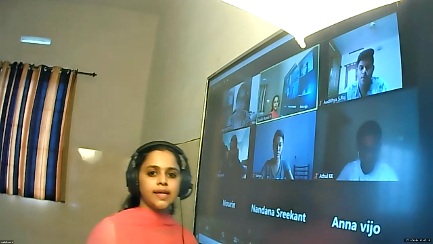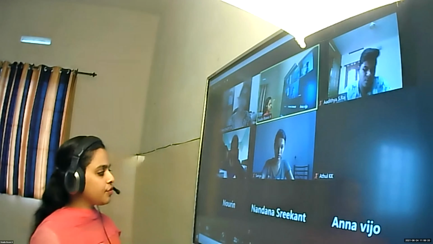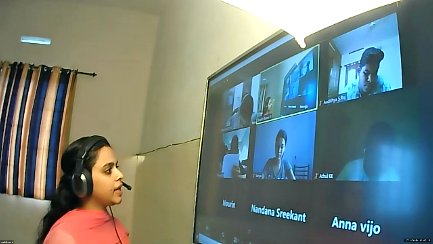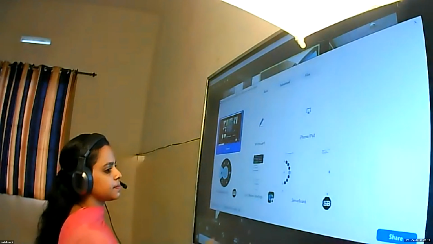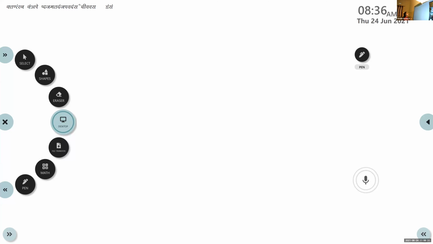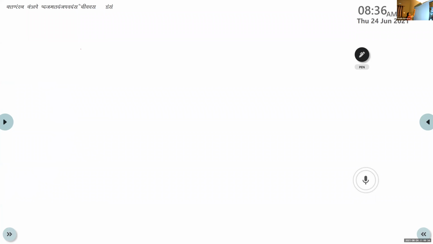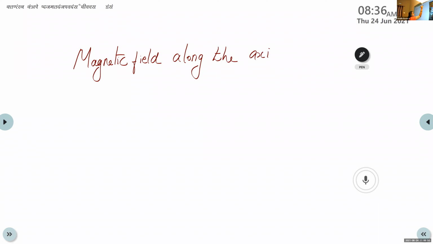So all of you write the next heading. Expression for magnetic field along the axis of a circular coil. Magnetic field along the axis of a circular coil.